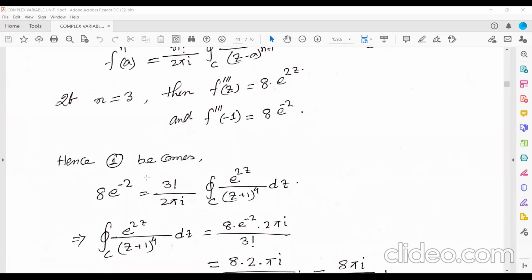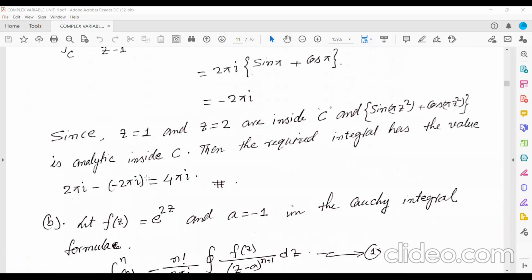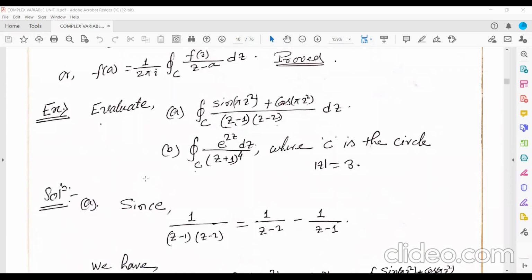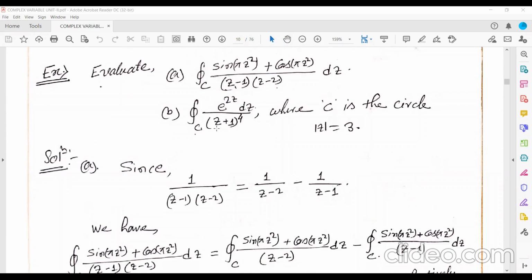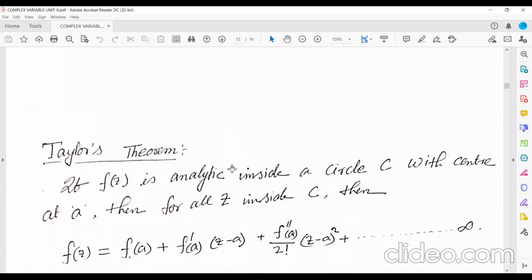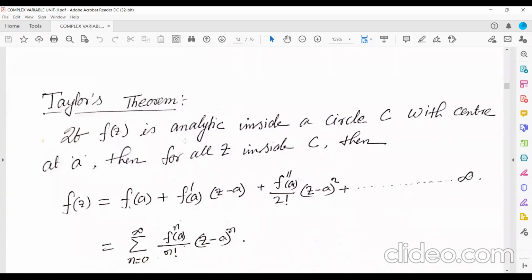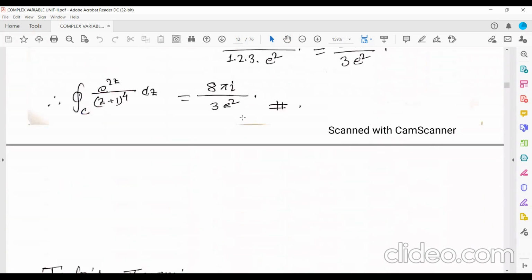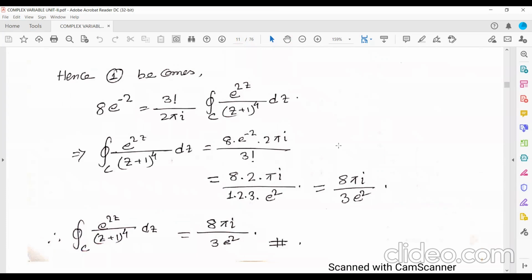So in this way, we are able to find out the value of the integration inside or outside of the region. Okay, so that is all about this Cauchy integral formula. Then next we will discuss Taylor's theorem, and then Laurent's theorem. So we'll discuss that in the next class. Hope you like this explanation. Whenever we meet in the next class, we'll discuss a little bit more about all this. Okay. Thank you.